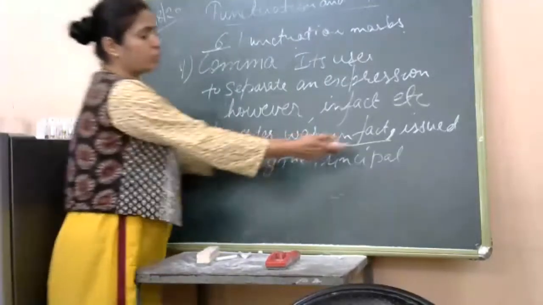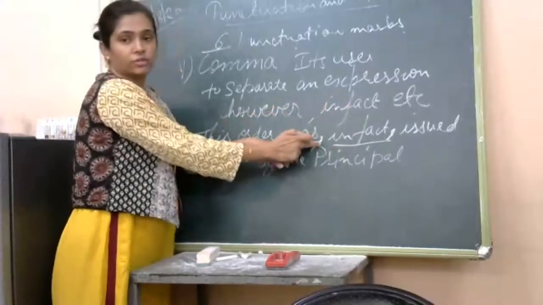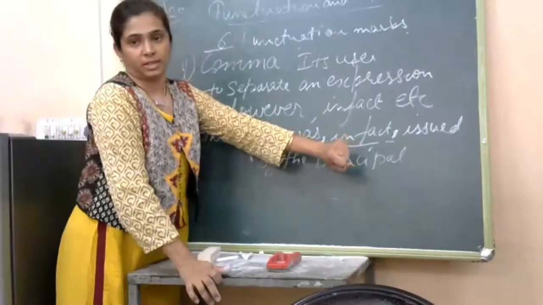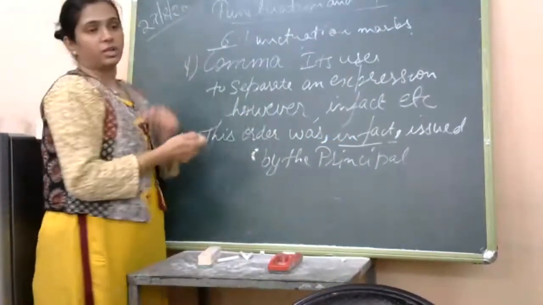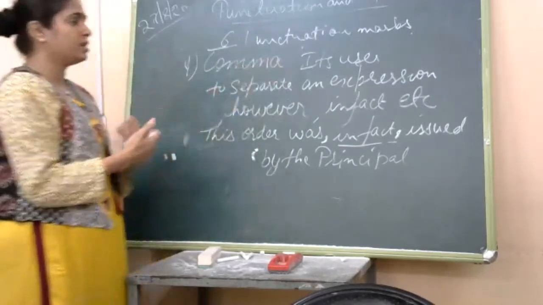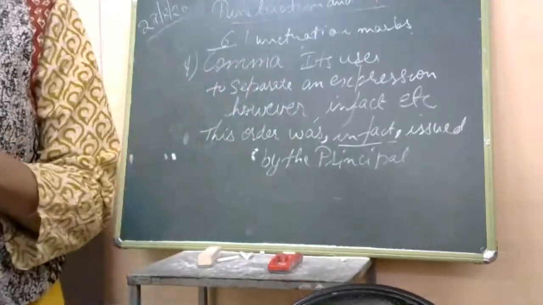Before using this expression in fact or however, before that also we use a comma, and after this expression also we use a comma sign. So these were some of the important uses of the comma as a punctuation mark. That is, when do we use comma as a punctuation mark? Okay. Next is